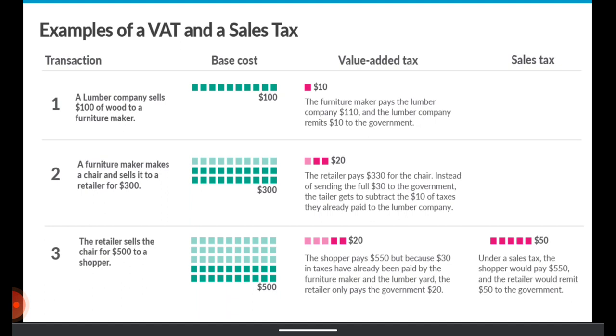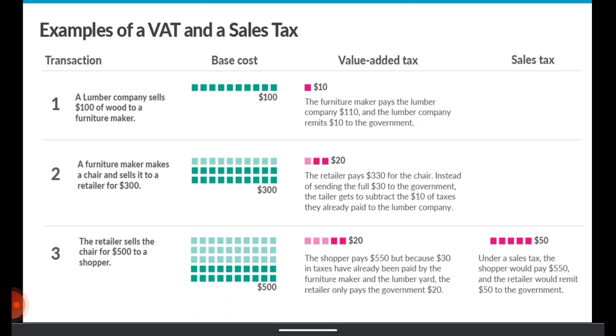But wait a minute, he will also have to charge value added tax at the rate of 10%. So 10% of 300 is $30. So he would invoice the retailer for 300 plus 30 equals $330. So see the third column, the retailer pays 330 for the chair, because he has been invoiced by the furniture maker for 330.